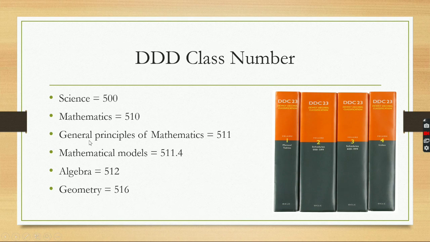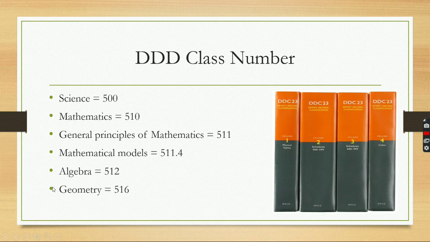If the subject of the book is general principles of mathematics, the class number will be 511. If the subject of the book is mathematical models, the class number will be 511.4. If the subject of the book is algebra, which is a part of mathematics, and the book deals only with algebra, then the class number will be 512.